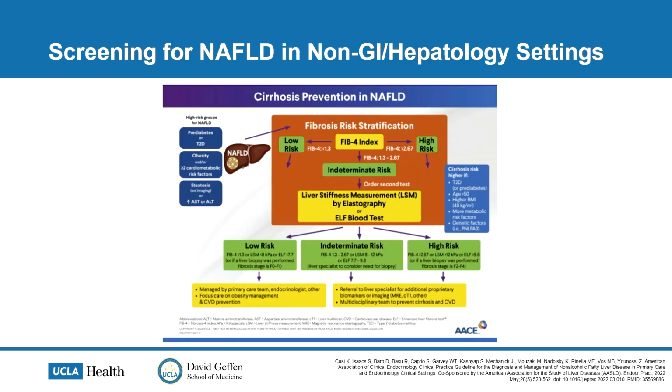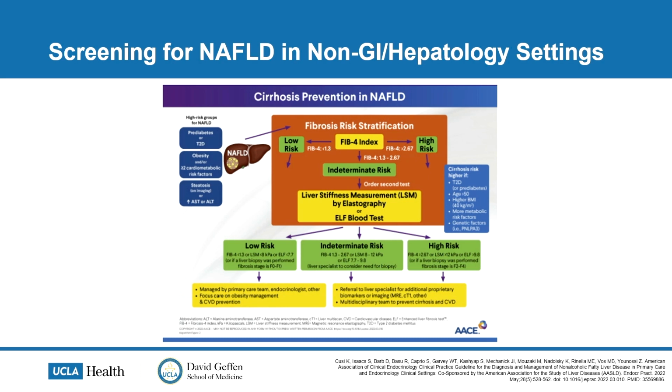So this is actually from the joint guideline from the Endocrinology Society and AASLD. They mention it in their new practice guidance as well, but this was published last year. And it's basically an algorithm on how to screen these patients in the non-GI or hepatology settings, and to know when to refer to GI or hepatology.